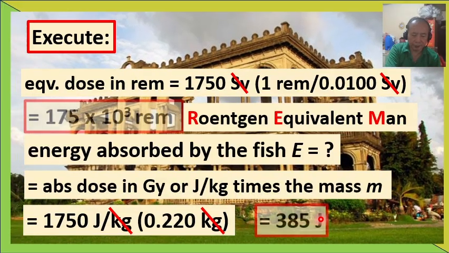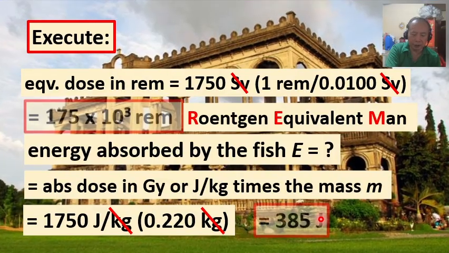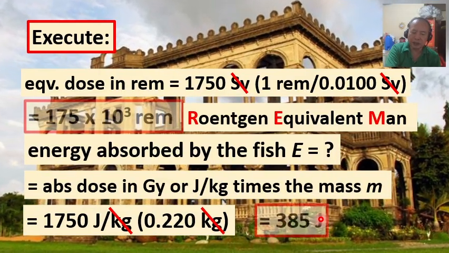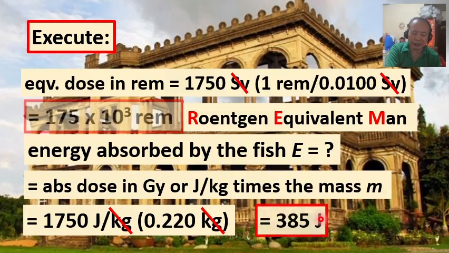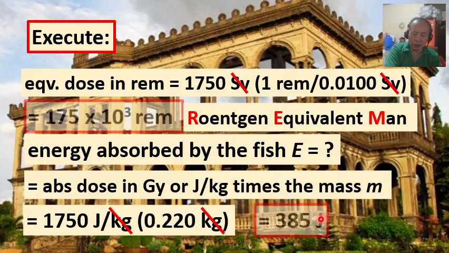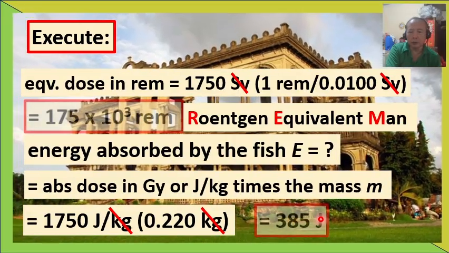Right? So this amount of energy absorbed by the fish is just enough to kill spoilage microorganisms, all right? In the 220-gram portion of the fish.